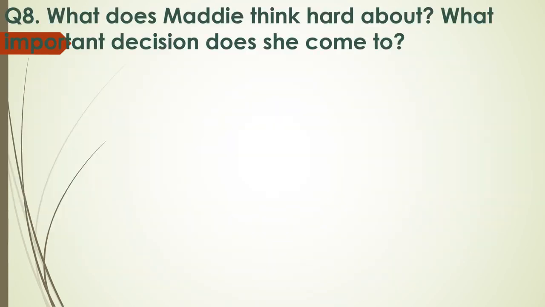The first question that was given to you was, what does Maddie think hard about and what important decision does she come to?